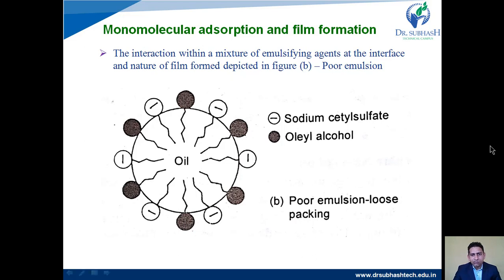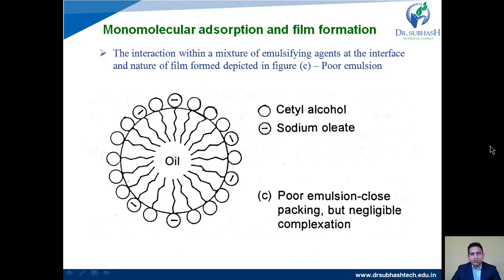So this is a poor emulsion example. Then again, cetyl alcohol and sodium oleate. Here the close packing is there but negligible complexation. Complexation is not good, so again it will form a poor emulsion.